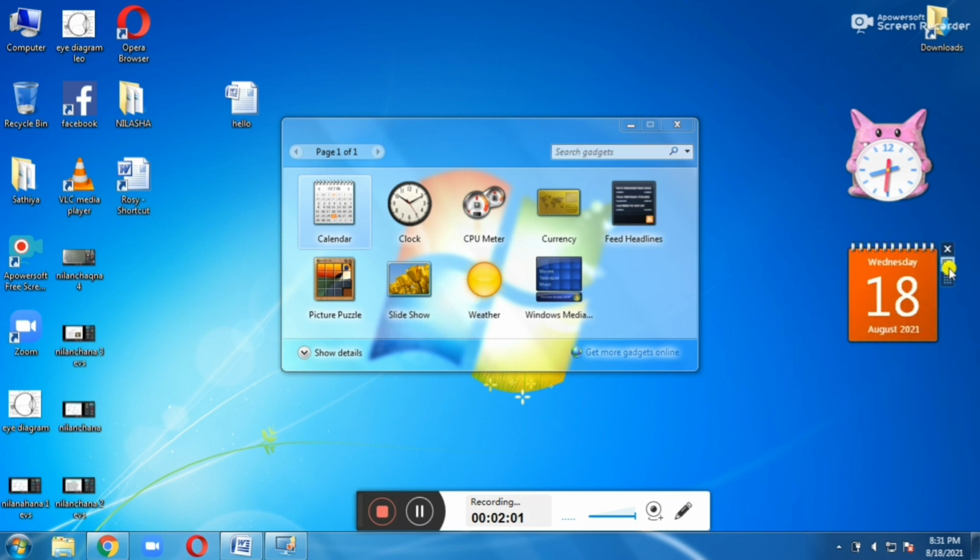What is our next gadget? Next gadget is picture puzzle. Picture puzzle means it has jumbled pieces. We can move the pieces and arrange the pieces and get the image. Okay, it is like a game. Okay, these are all the steps to get the gadgets.